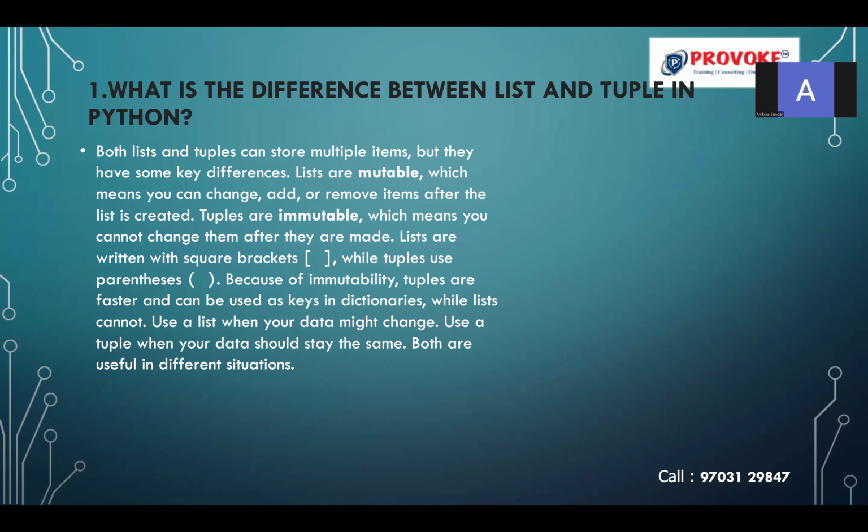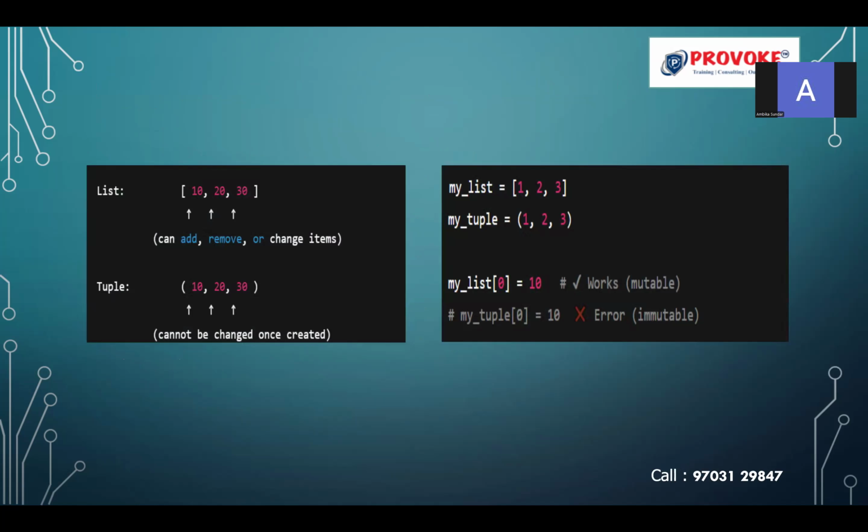Use a list when your data might change. Whenever your data is going to change, you should use a list. Use a tuple whenever the data should stay the same. At the moment you are creating the tuple, if you assign some data inside the tuple, you cannot change it afterwards. But in the case of the list, it is possible. Both are useful in different situations.